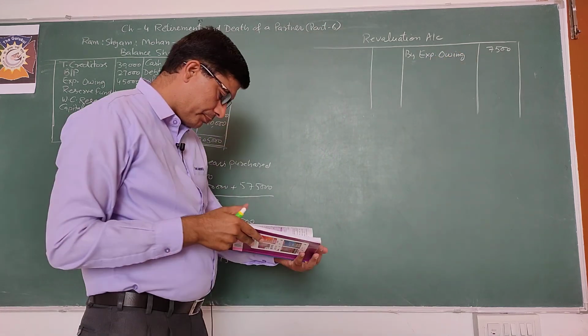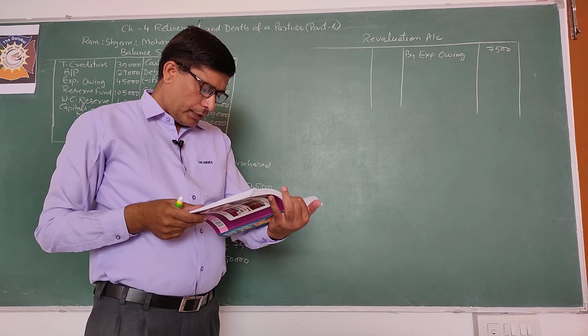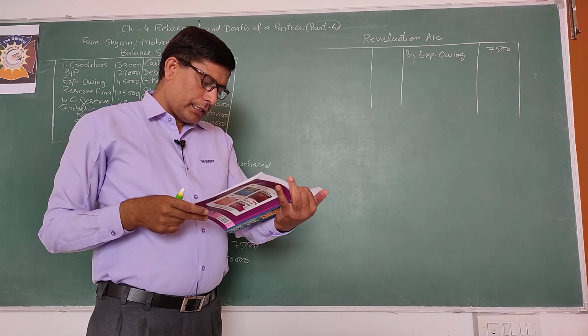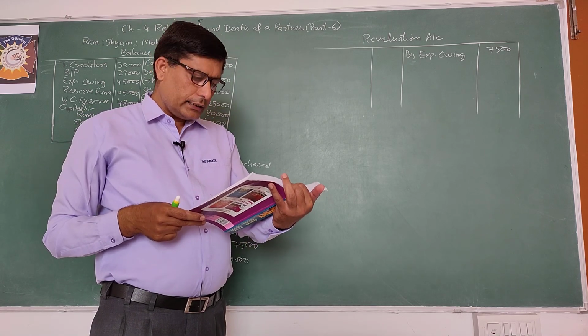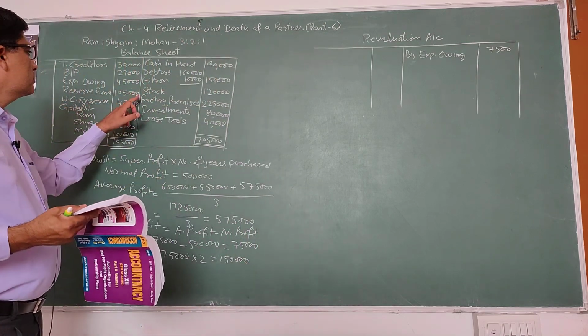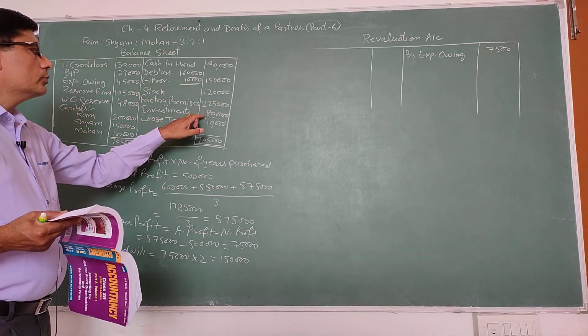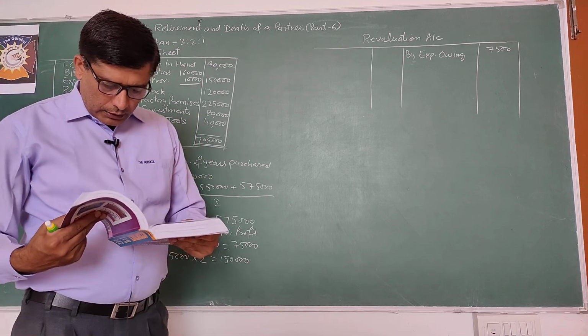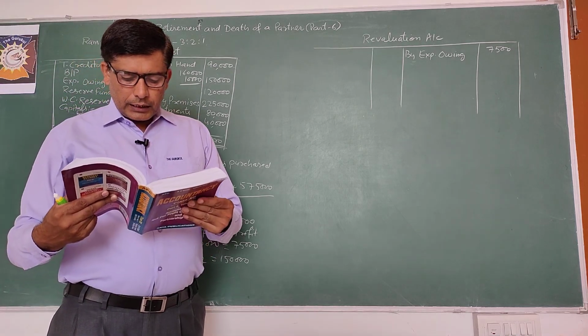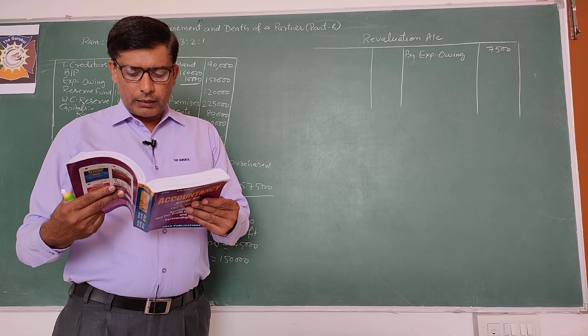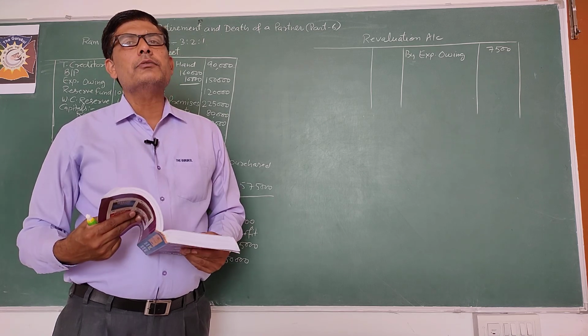Okay. Third adjustment. Investments are revalued at 72,000. See, in the balance sheet, investments were 80,000. So reduced by 8,000. And these investments are taken over by Ram at this value.